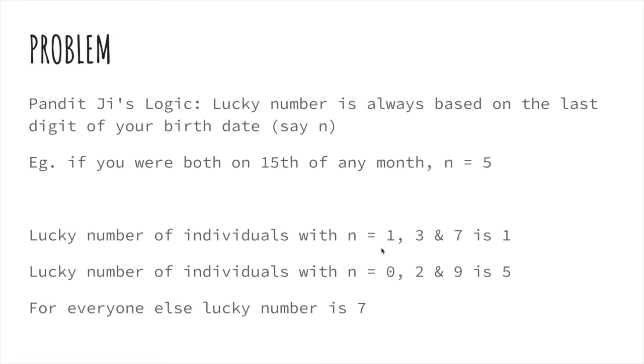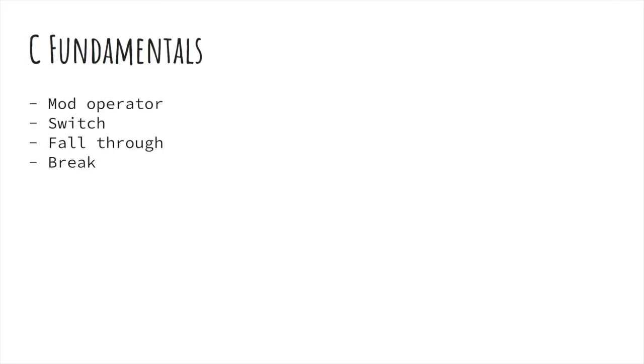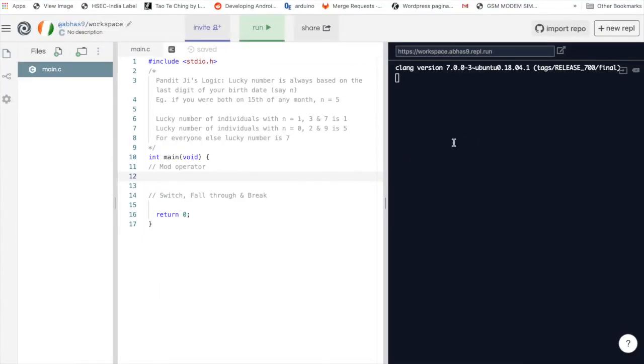If n is equal to 1, 3 or 7, your lucky number is 1. If n is 0, 2 and 9, your lucky number is 5. Otherwise, your lucky number is 7. In order to solve this problem, we'll need to have knowledge of certain C fundamentals, including the mod operator, switch, fall through, and break statement. So let's get started. First, let's talk about the mod operator.